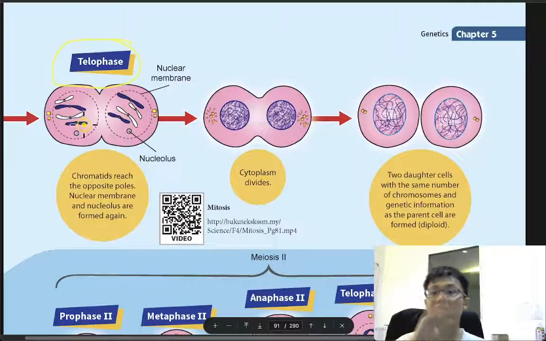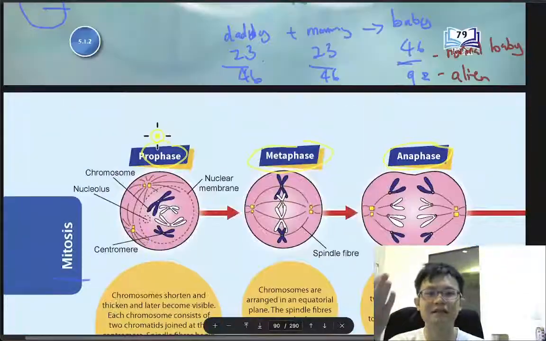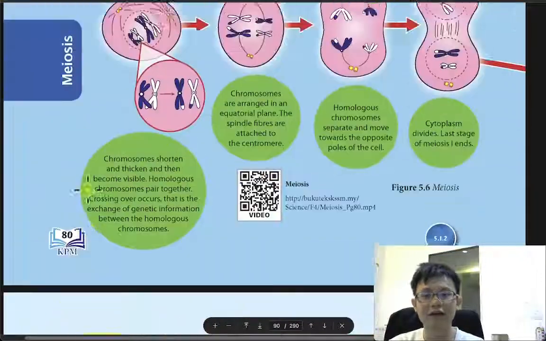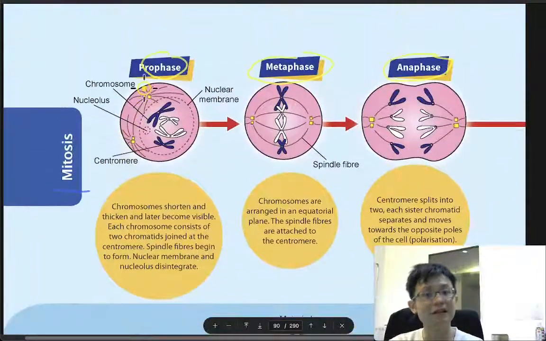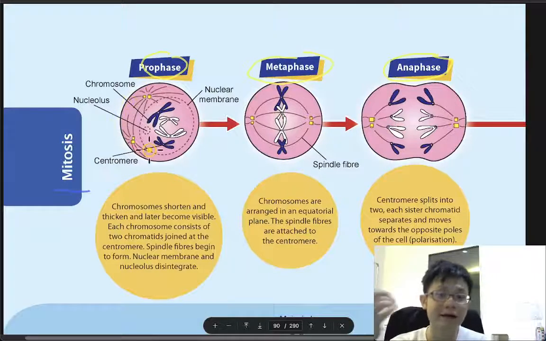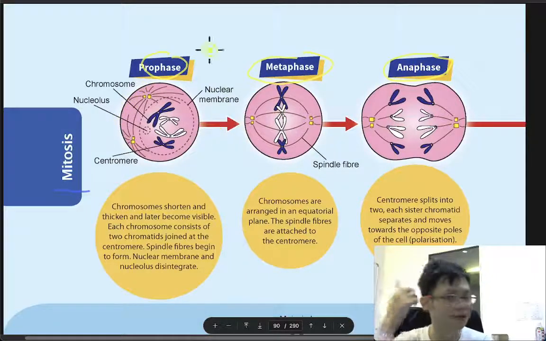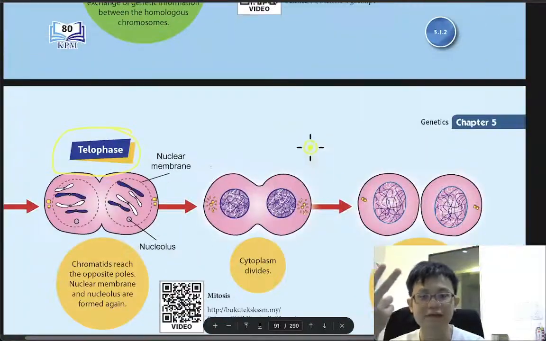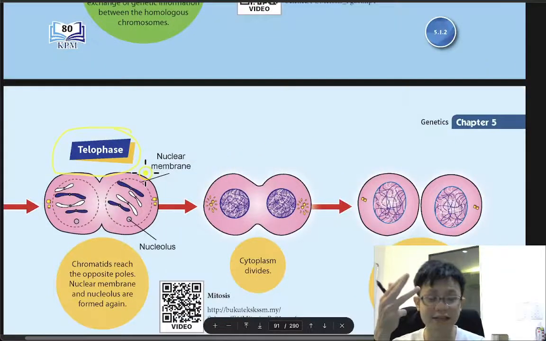So there are 4 phases, as in the textbook. We are going to learn mitosis first. I tell you this first so you know: you need to know prophase, metaphase, anaphase, and telophase, because I'm scared the exam will ask about them.